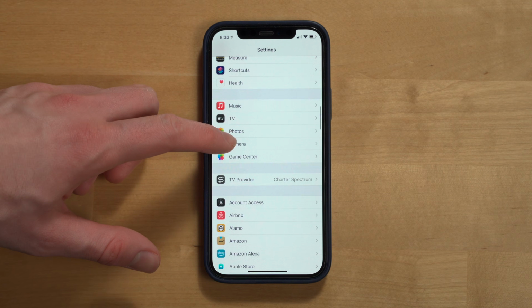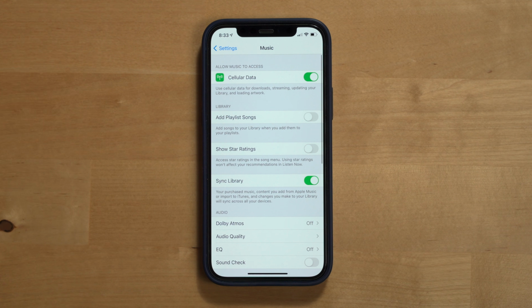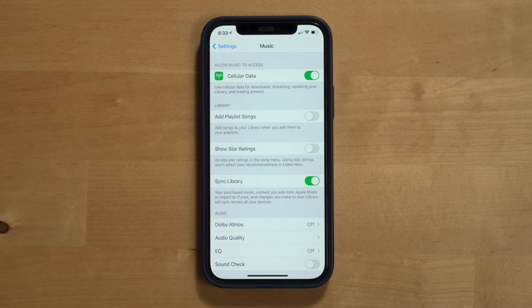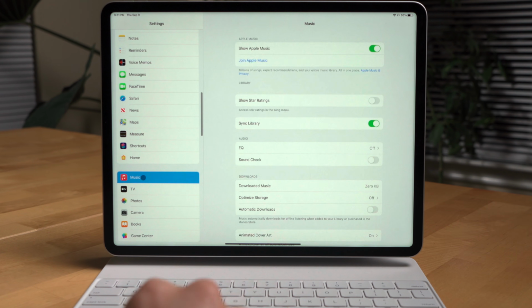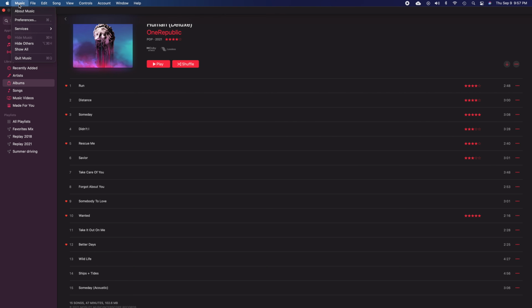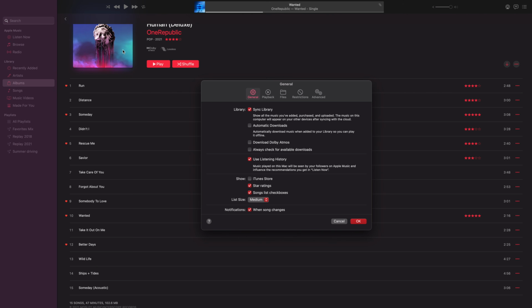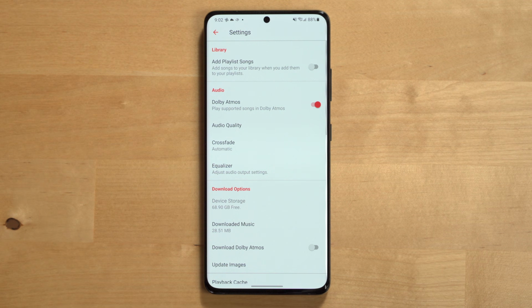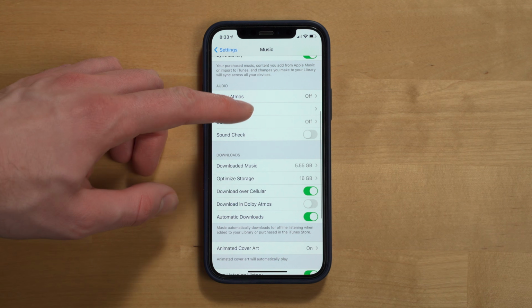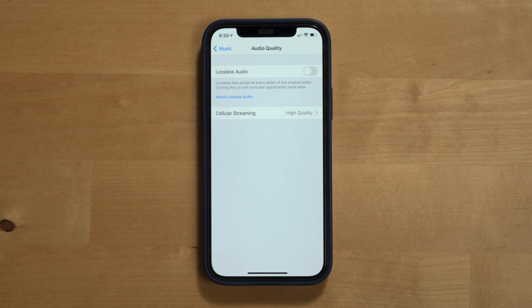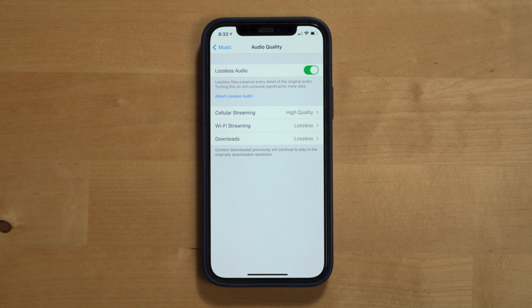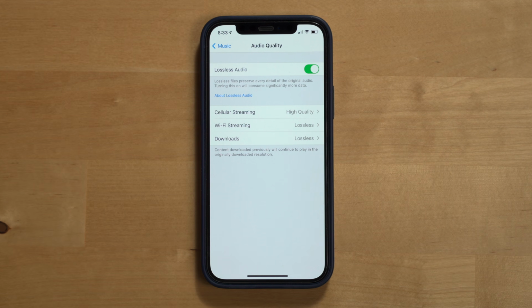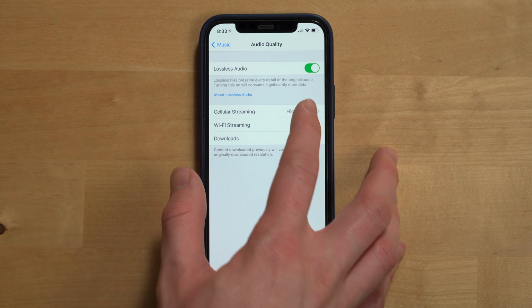To enable lossless playback for Apple Music, you'll need to go into your Apple Music settings, which for devices like the Apple iPad and iPhones is located in the Settings app. On a Mac, this is found in the toolbar at the top, and on Android, hit the 3 dots at the top right corner and select Settings. Once in Apple Music settings, you'll want to look for audio quality and then select lossless or high-resolution lossless for Wi-Fi and cellular playback to make sure that the music you're listening to is in the lossless format. So that's lossless. Now, what is Dolby Atmos, you may ask?